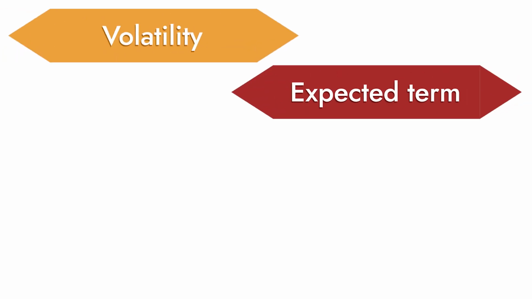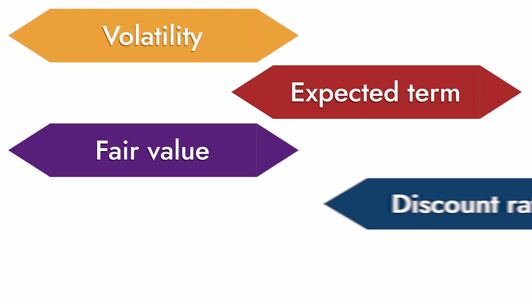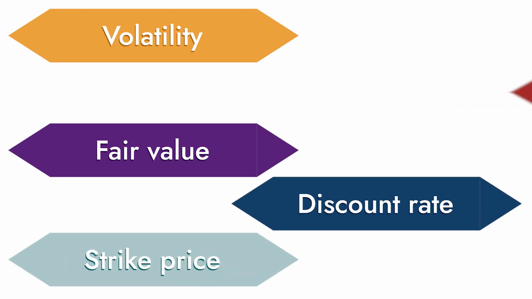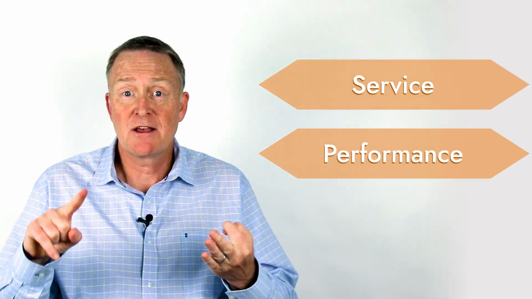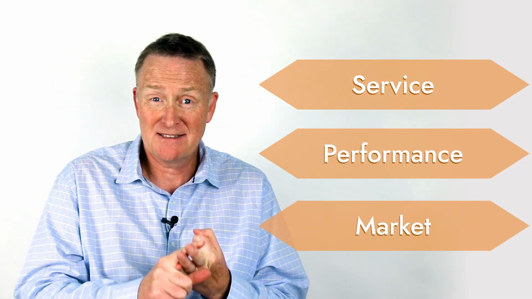Some of the key inputs, if we're doing a stock option model, would be looking at volatility, looking at expected term, as well as some other ones like fair value of the stock, discount rate, strike price, things like that. Once we do that, now we have our grant date fair value that gets recognized over the period in which it's being earned. We call that attribution. We might have service conditions. We might have performance conditions. We might have market conditions. Depending on what they are, that's going to drive the period in which we recognize the award.